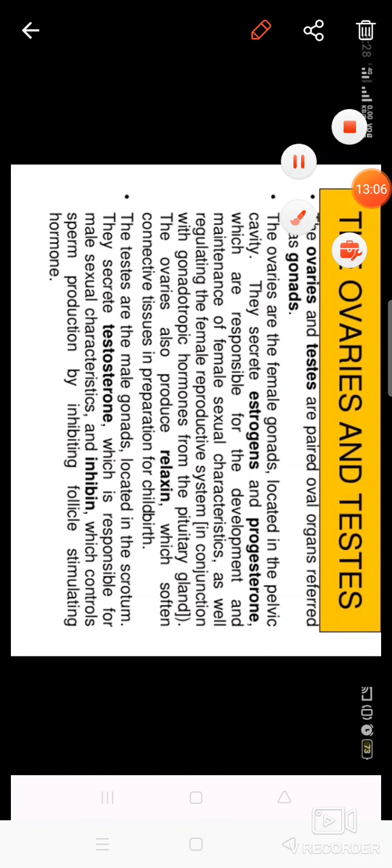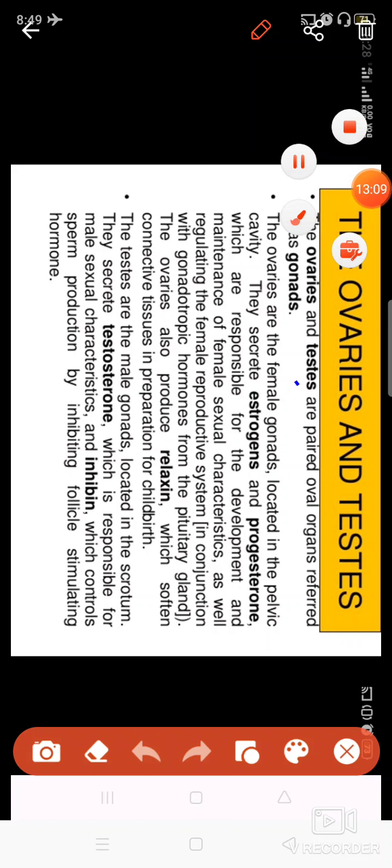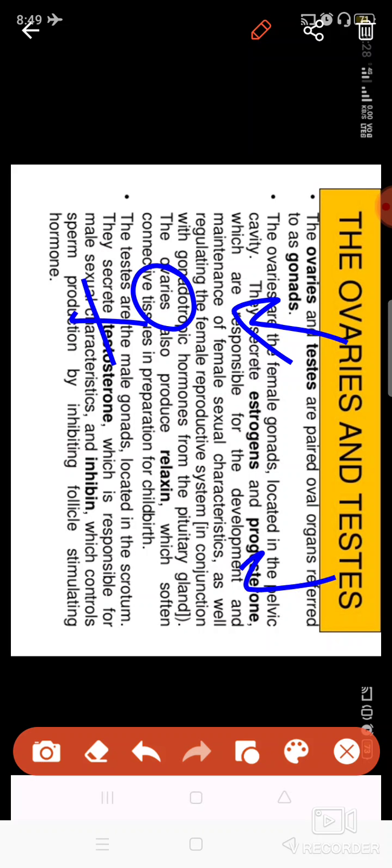Then comes the testes and ovary. Testes and ovary are together known as gonads. These are the organs present in male and female. In females, ovaries are present. In males, testes are present, and these are parts of the reproductive system. The ovaries produce estrogens and progesterone. These are two hormones which are responsible for the development of sex organs and the growth of the female body after adolescence.